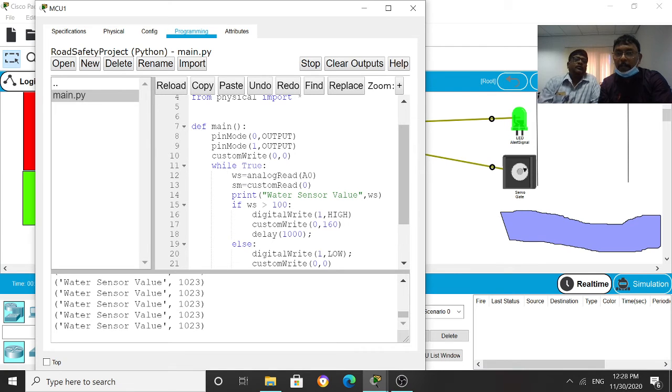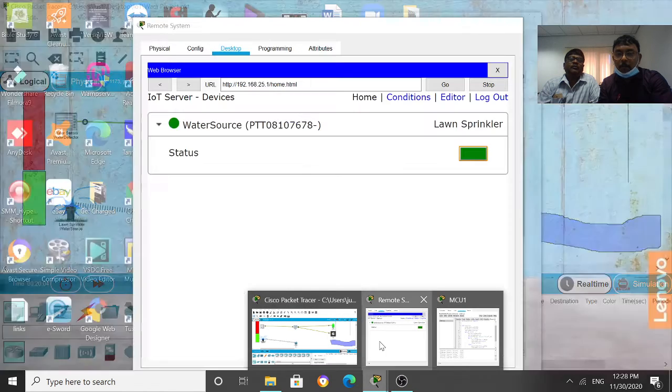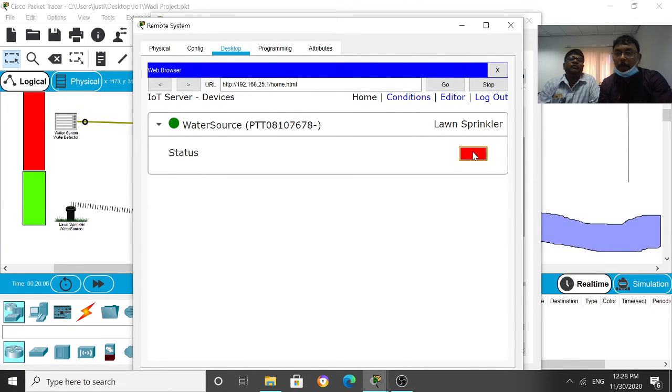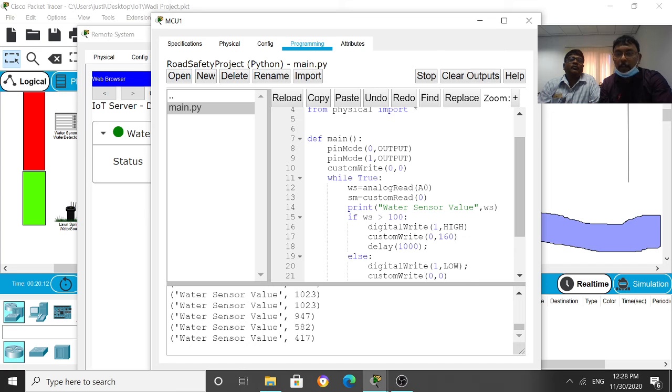Now let me stop the water. When we stop the water, look at this, the water sprinkler is off here, and the lawn sprinkler is off. Now look at the code: the water level has started reducing because of the sensor.